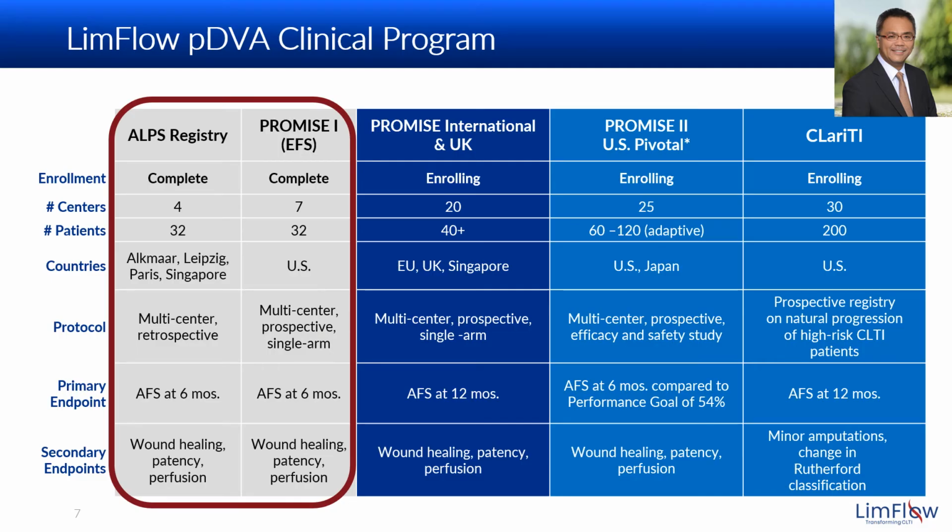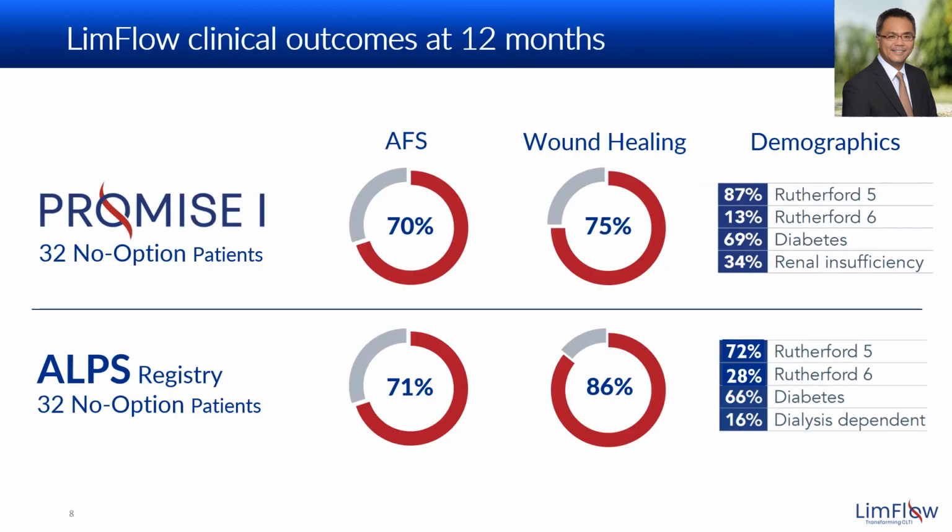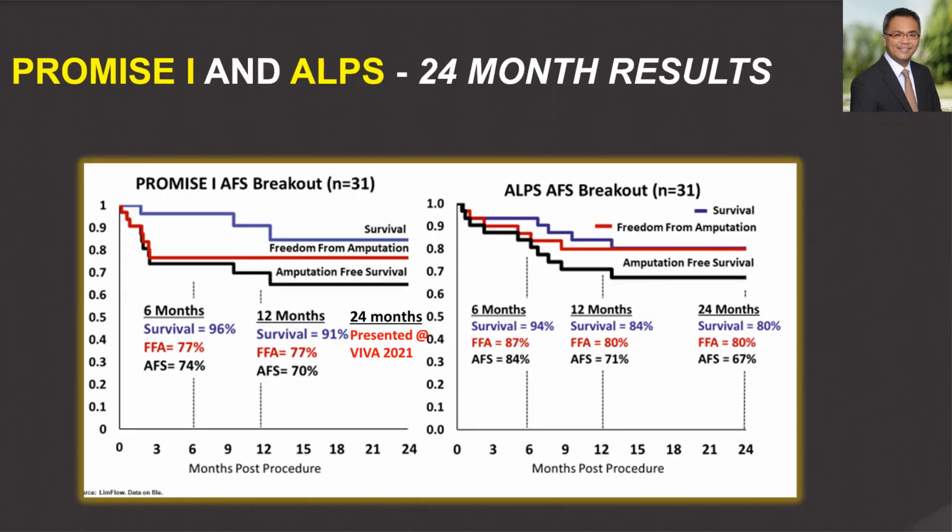The LimFlow clinical program is robust and involves US sites as well as sites outside the US. The data that we have so far are from the ALPS registry as well as the PROMISE-1 early feasibility study. Both the PROMISE early feasibility study in the US as well as the ALPS international registry involved patients who were diabetic and with Rutherford 6 wounds. The amputation-free survival at 12 months is very similar at 70%, and wound healing ranges between 75 to 86%.